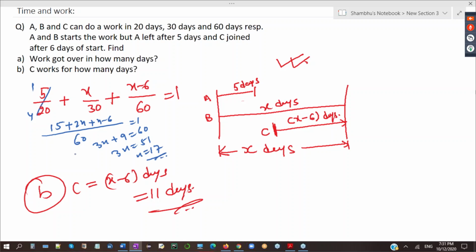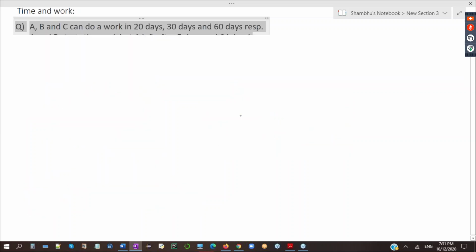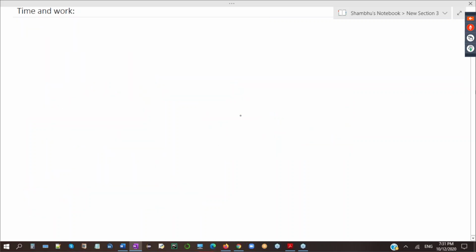So this was a first point, when some persons are working for a few days and some other persons entered into the work. So always you can use this pattern: work done by all the different persons is equal to 1 work. Without wasting much time, I will tell you the next 2 questions that are very important, a new concept in time and work. New point. 2 questions come very often like this.